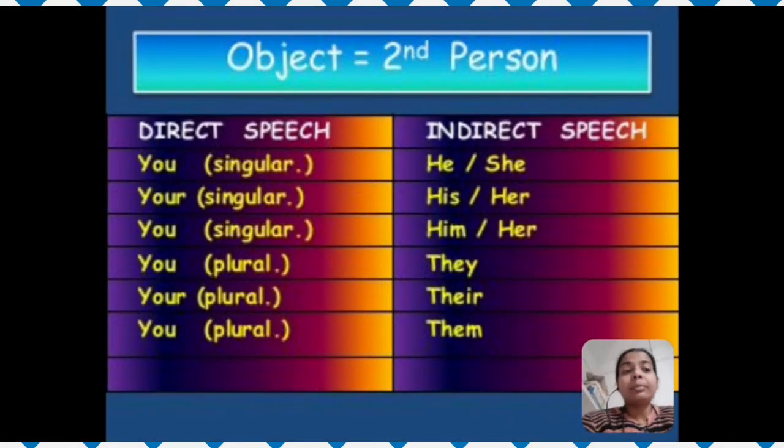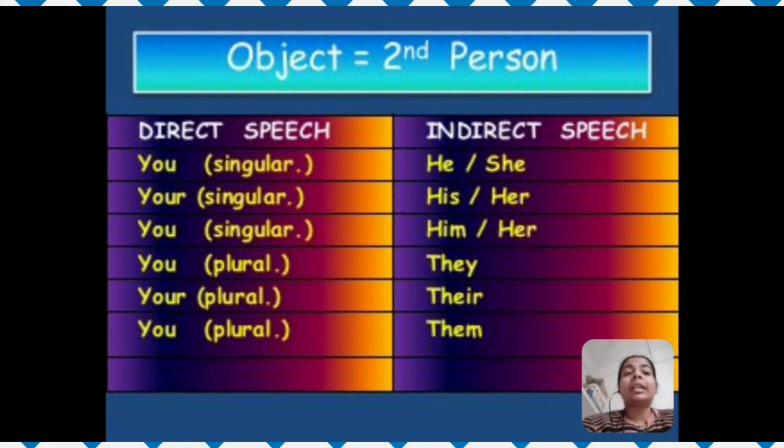Now second person. So when second person pronoun changes according to the object of the reporting verb. So let's have a look. You, if singular, will change into he or she in indirect speech. Your in singular form changes into his or her in indirect speech. You in singular will change again into him or her. You in plural will change into they. Your in plural will change into their, and you in plural again will change into them.